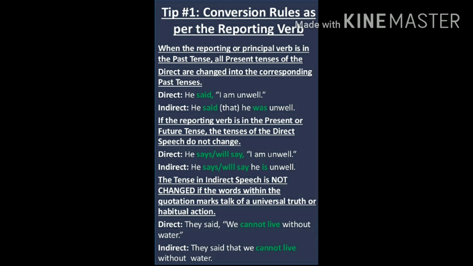So if your reporting verb or principal verb is in the past tense, then whatever present tense is there inside the quotation marks will change to its corresponding past tense. For example, the direct statement says, He said, "I am unwell." Indirect says, He said he was unwell, or He said that he was unwell. So am is changing to was here because our reporting verb, or principal verb, is said, which is in the past tense.